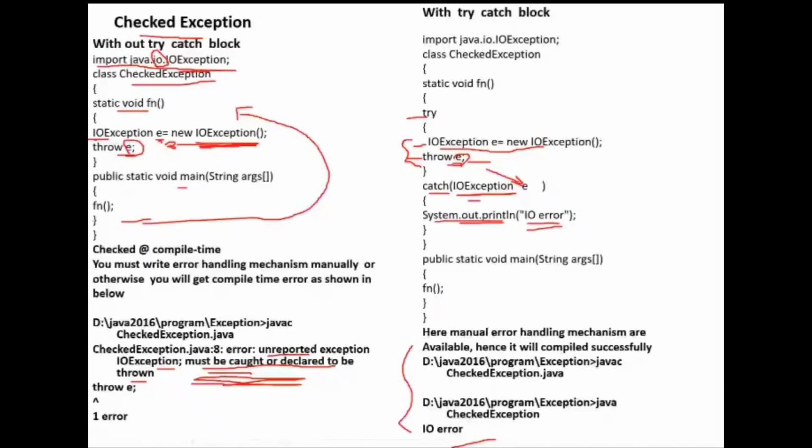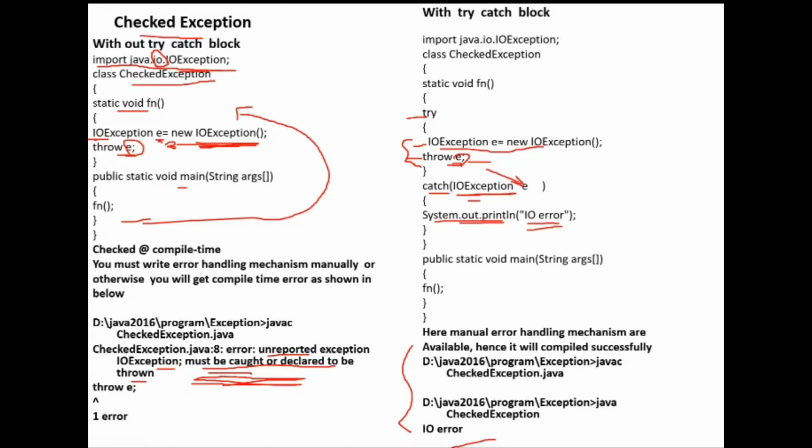That finally statement is optional. Finally is optional, but a try block you should write with a catch block. If there is no catch block, at least the finally block you should have. If we write a try block and finally block without a catch block, the catch block is executed only if the corresponding exception is thrown.